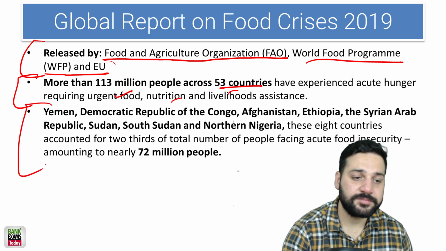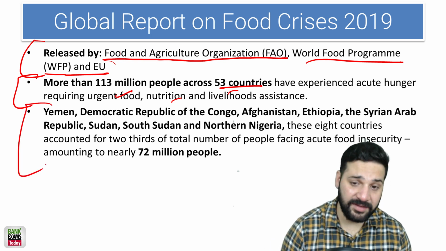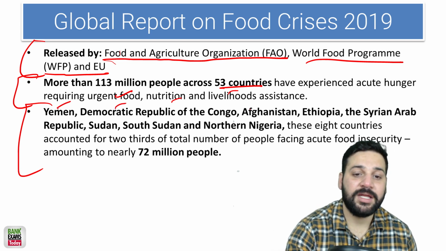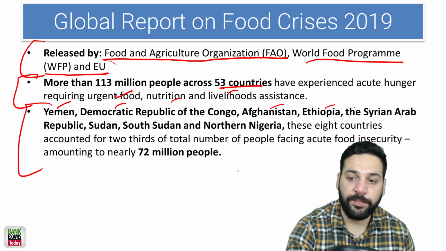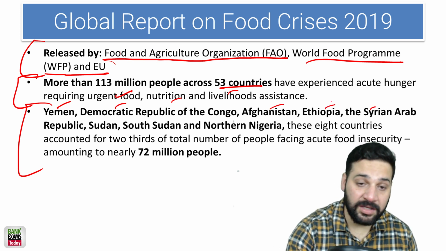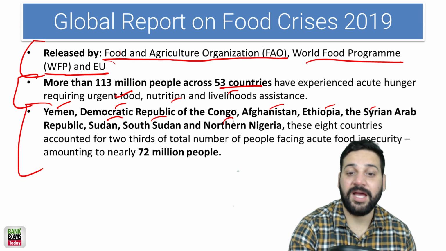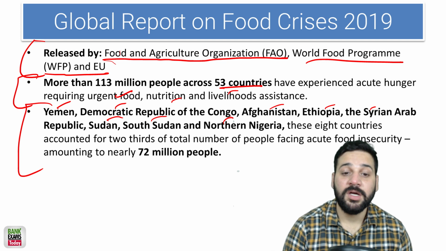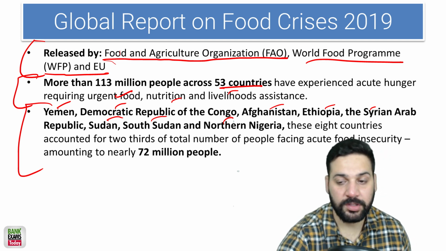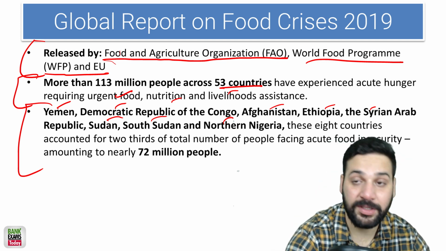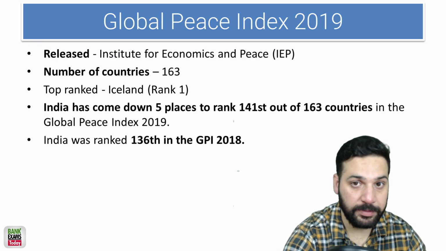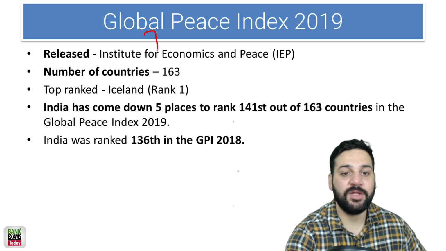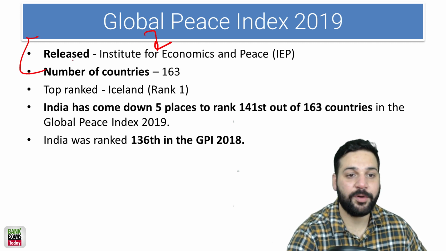The countries facing this are Yemen, Democratic Republic of Congo, Afghanistan, Ethiopia, Syrian Arab Republic, Sudan, South Sudan, and northern Nigeria. These 8 countries account for two-thirds of the people facing acute food insecurity, amounting to 7.2 crore people.